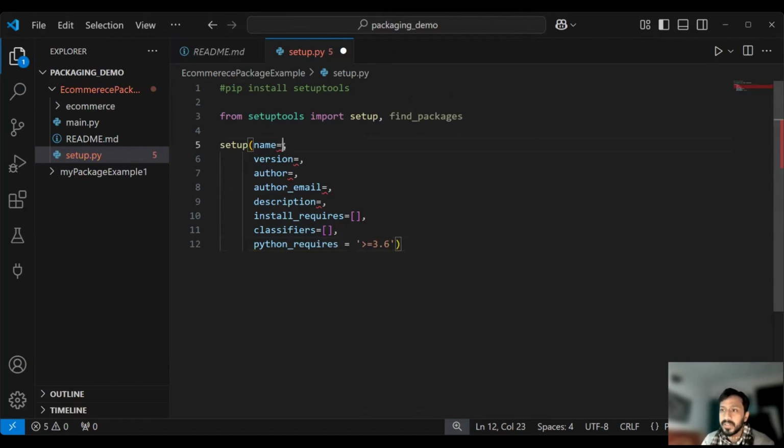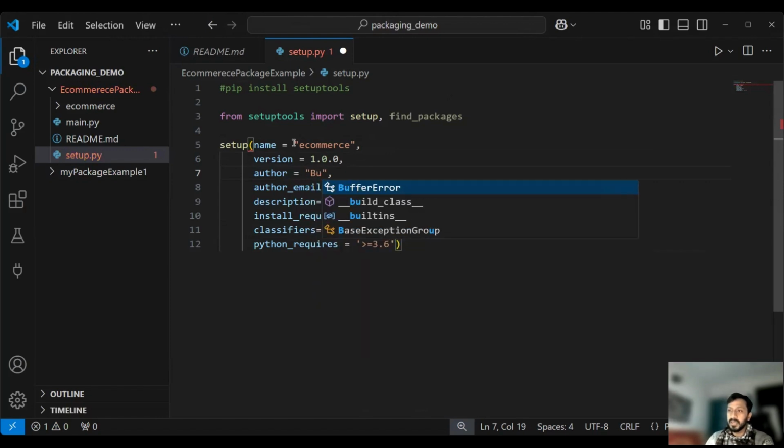Now let's try to finish this. Name of the project: what name can I give to this? We can give it the name, for example, e-commerce, and most important, this should be within quotes. Thereafter the version that we are going to create, so that people using it should know what version they are using. Thereafter the author, let's say people.